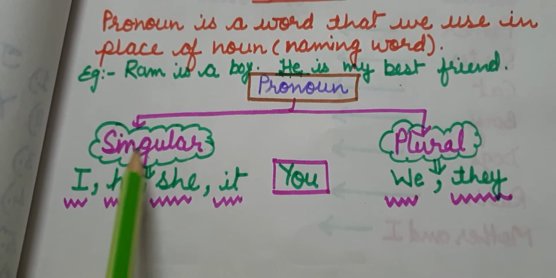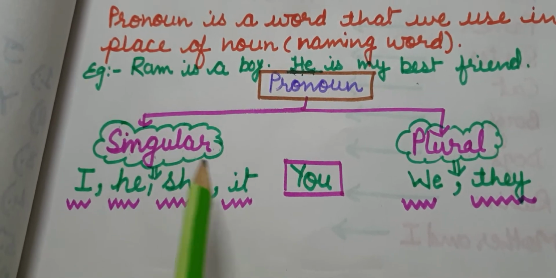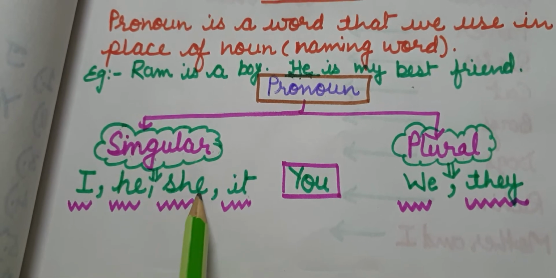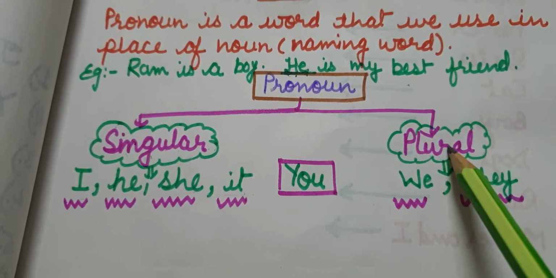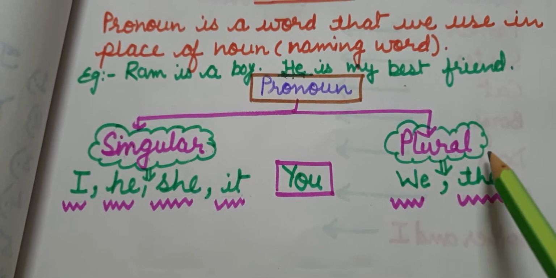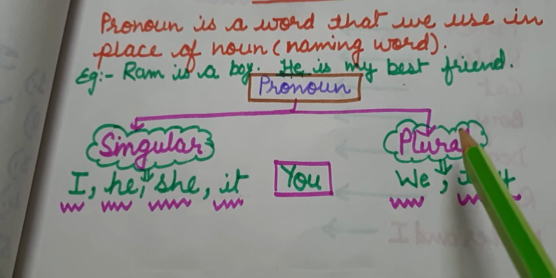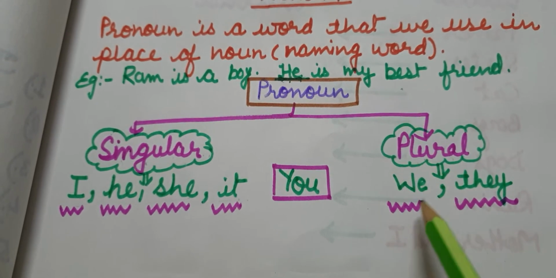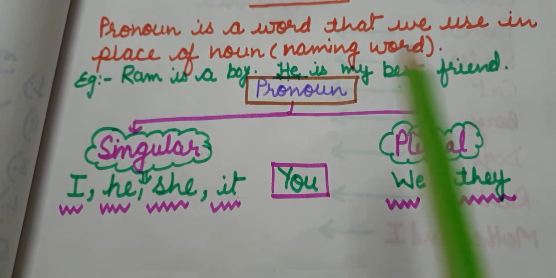And singular pronoun are I, he, she, it. Plural pronoun. We use plural pronoun when we are replacing noun word which are plural. And what are the plural pronoun? We and they are the plural pronoun.